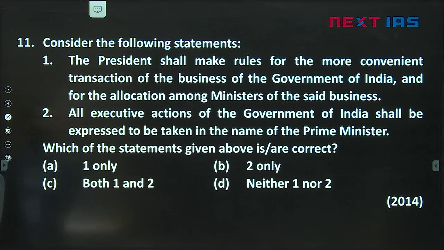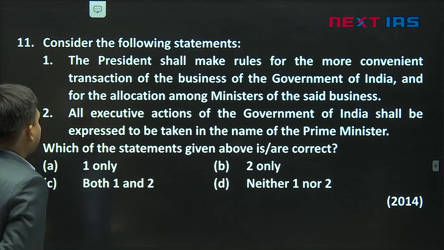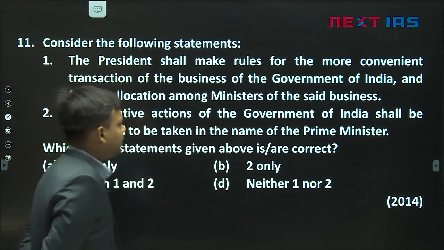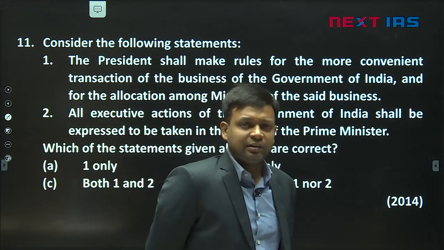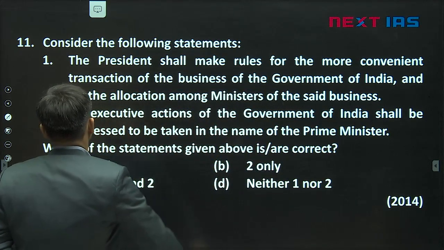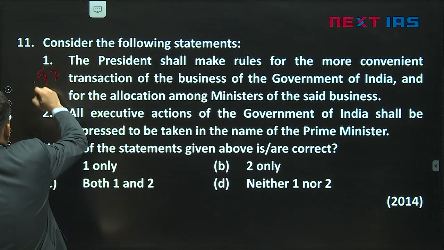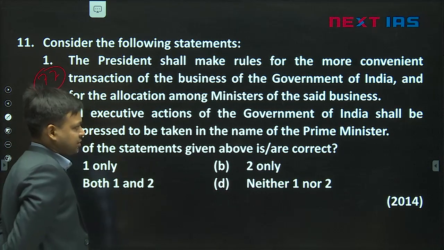Now consider the following statements. Now this question, again the theme is similar. The first statement says the President shall make rules for the more convenient transaction of business of the Government of India and for the allocation among ministers of the said business. So this power is there with the President. Article 77 talks about this power. Of course it is to be used on the advice of the Council of Ministers.